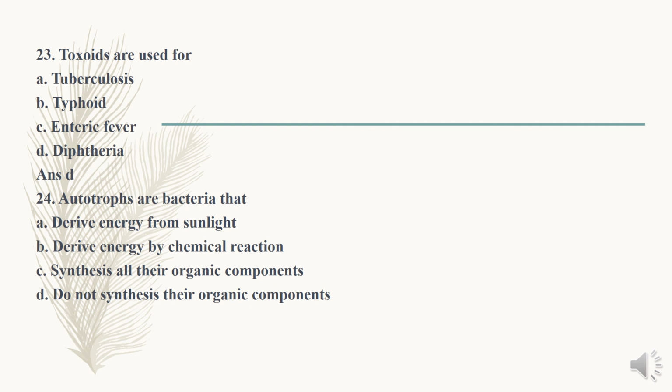Autotrophs are the bacteria that: option A, derive energy from sunlight; option B, derive energy by chemical reaction; option C, synthesize all the organic components; D, do not synthesize the organic components. The answer is C, because autotrophs use carbon dioxide as the sole source of carbon, so they synthesize all the organic components.